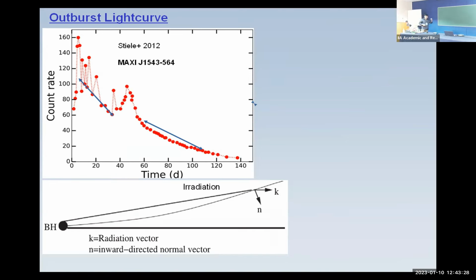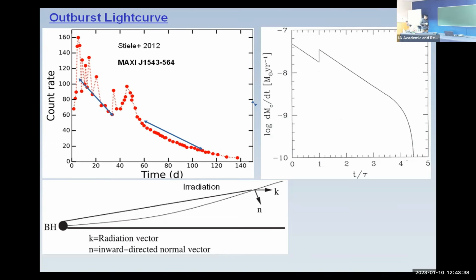Irradiation means that radiation coming from the central black hole can heat up the disk, and it can produce all kinds of instabilities, so that matter can start accreting. Using this irradiation mechanism, if one solves these equations, one can get an exponential profile.